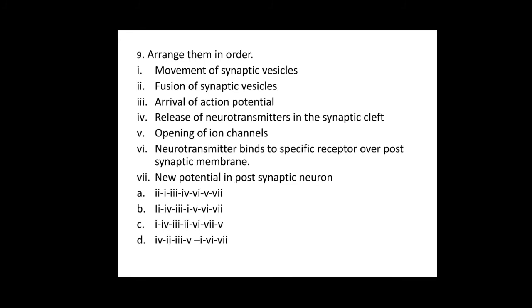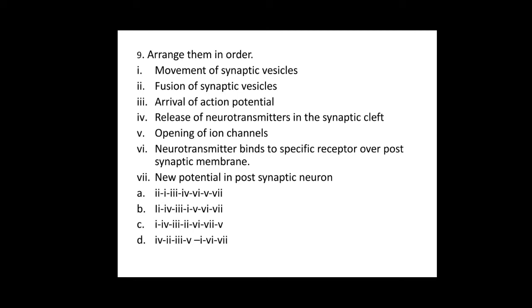Ninth one, arrange them in order. First one, movement of synaptic vesicles, fusion of synaptic vesicles, arrival of action potential, release of neurotransmitters in the synaptic cleft, opening of ion channels, neurotransmitters bind to specific receptor over synaptic membrane, new potential in postsynaptic neuron.